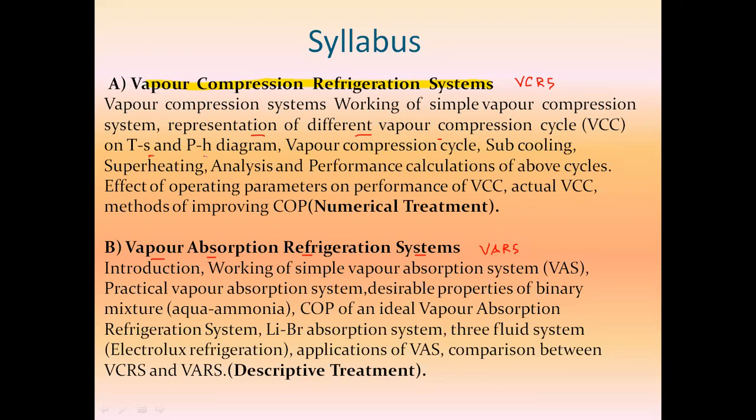Previously in chapter number 1, we had the PV and TS diagrams. Here in vapor compression refrigeration, instead of the PV diagram, we have to draw the PH and TS diagrams. The next points are vapor compression cycle with subcooling, then vapor compression cycle with superheating, then analysis and performance calculation